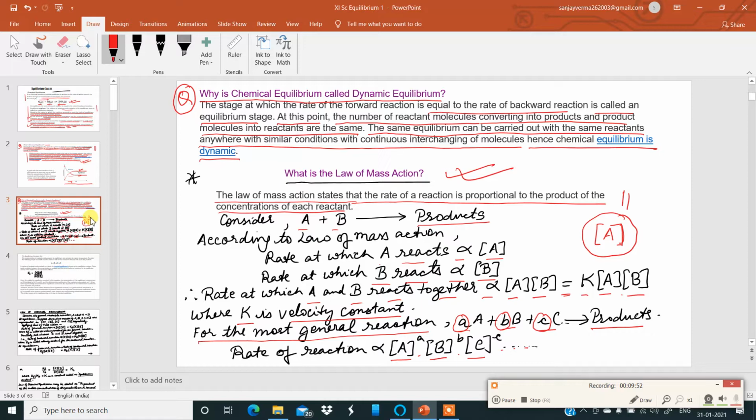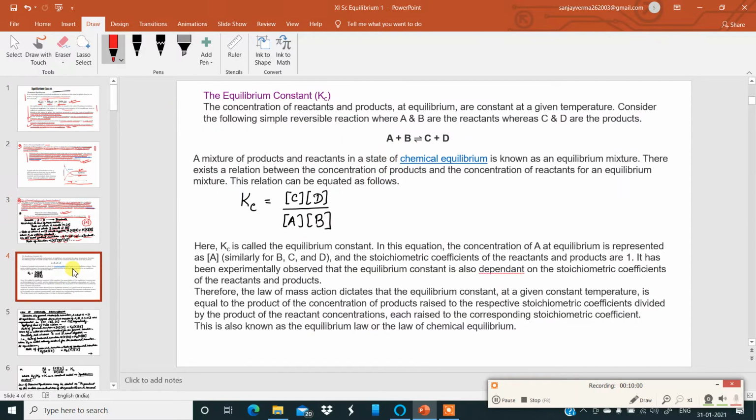So for any general reaction, this is what you will write for the rate of the reaction in terms of its proportionality.